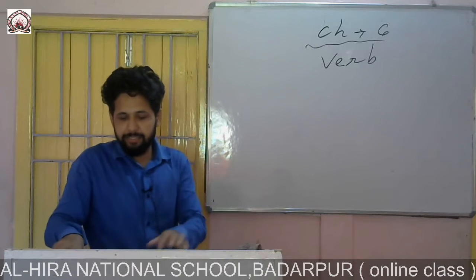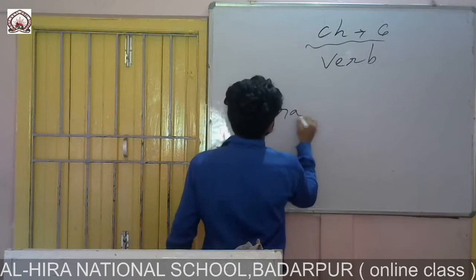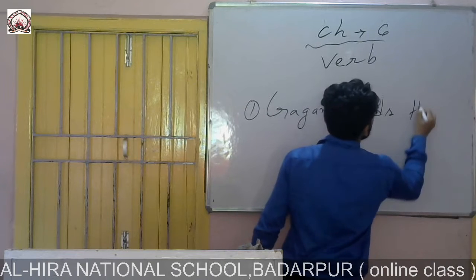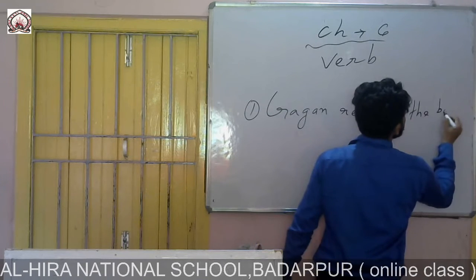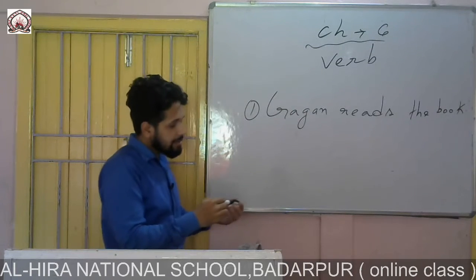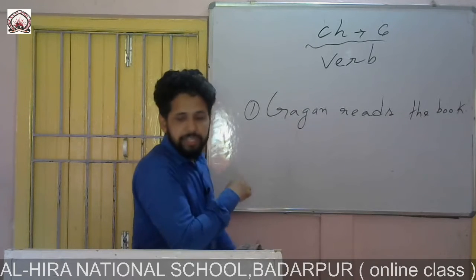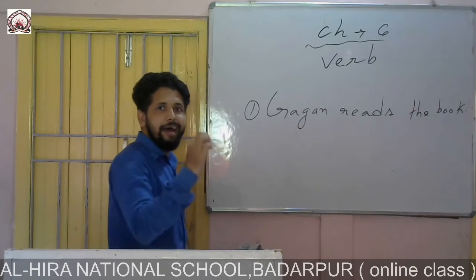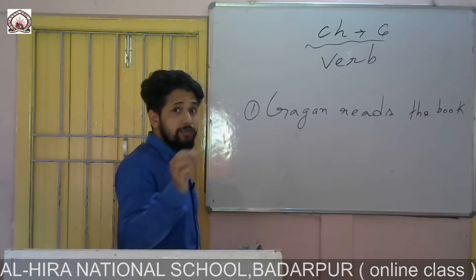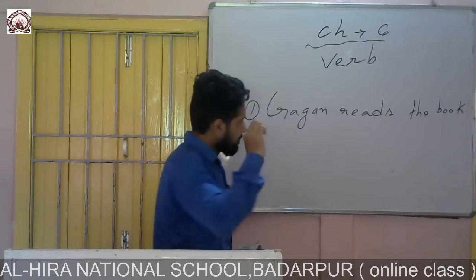So the first sentence we see here: Gagan reads the book. Now we have to identify the verb from this sentence. Our duty is to identify the verb from the sentence, or we can circle that particular verb.